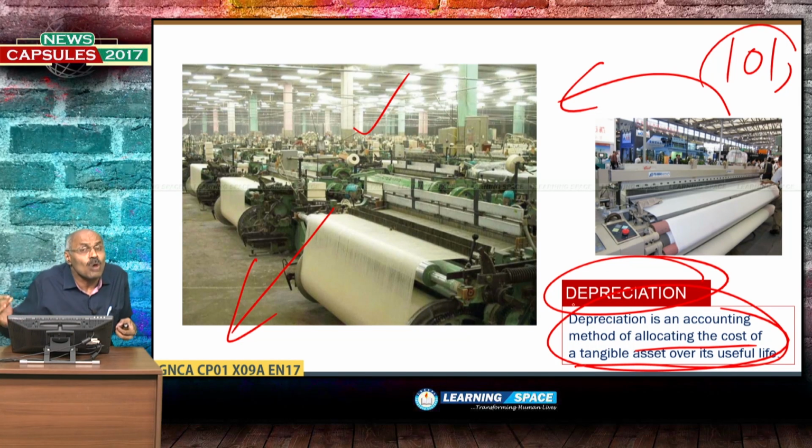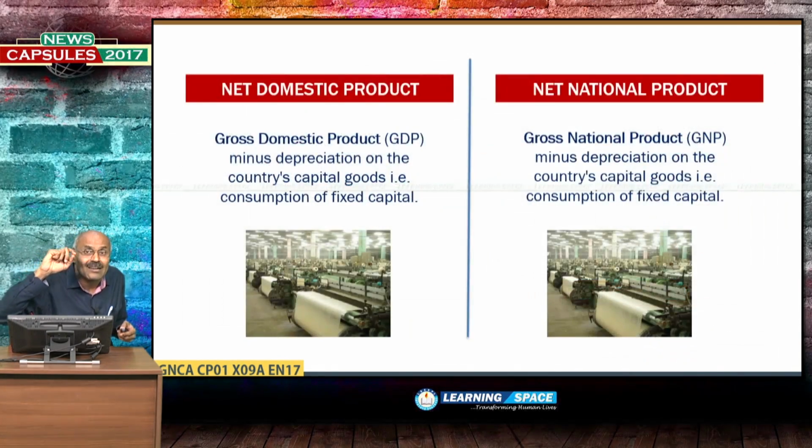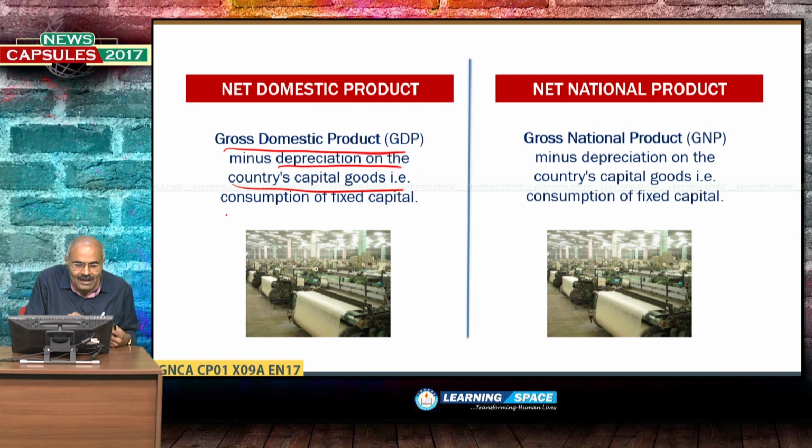If you are adding 1000 machines and 100 machines are discarded or have gone into scrap, then the net addition will be 900 only. So, depreciation is the concept where because of wear and tear, certain capital goods will become scrap or condemned. So, here the differentiation is very clear. Net domestic product is gross domestic product minus depreciation on the country's capital goods, or you can say consumption of fixed capital, right. So, these words are very important. Here, you have to subtract depreciation to get net.